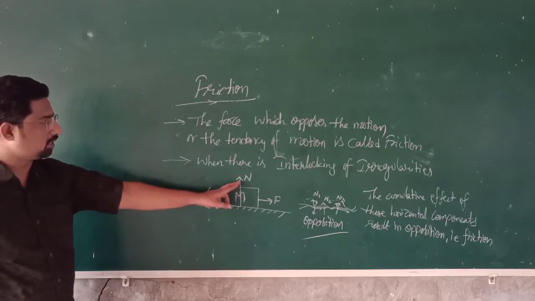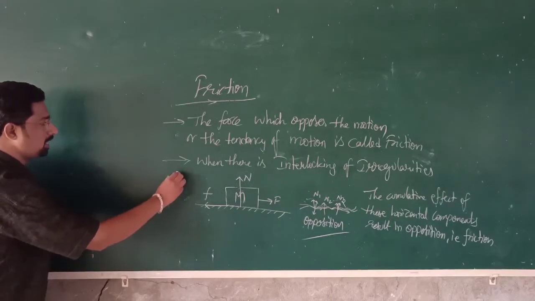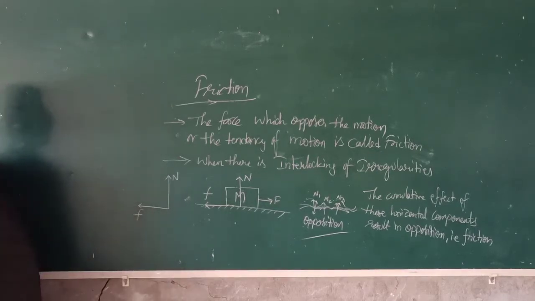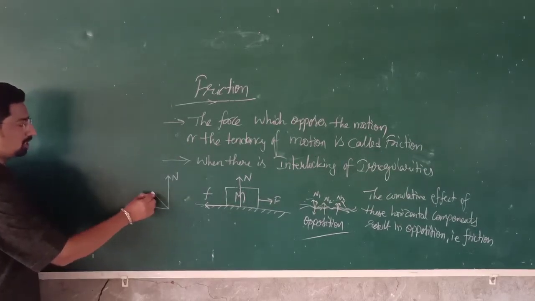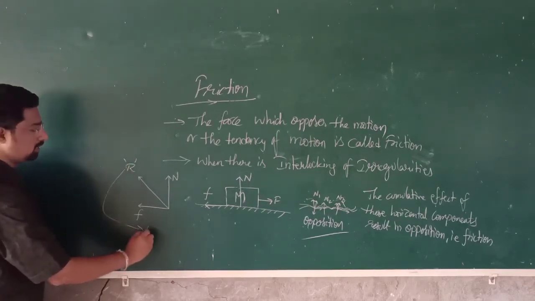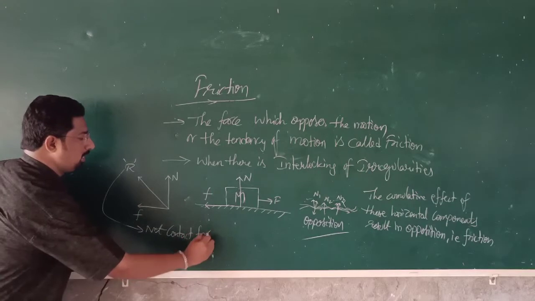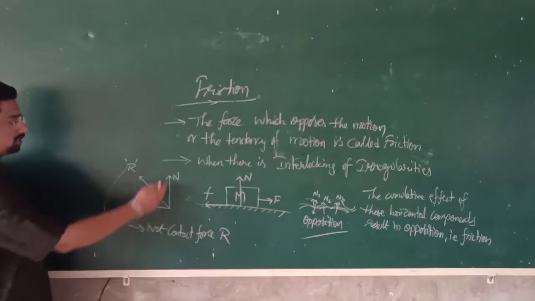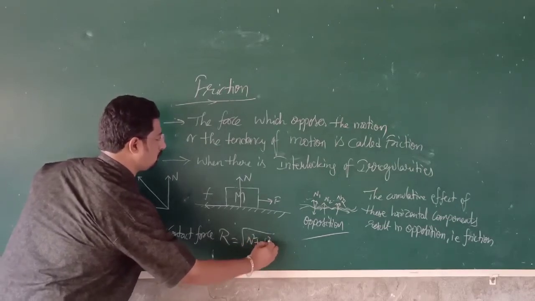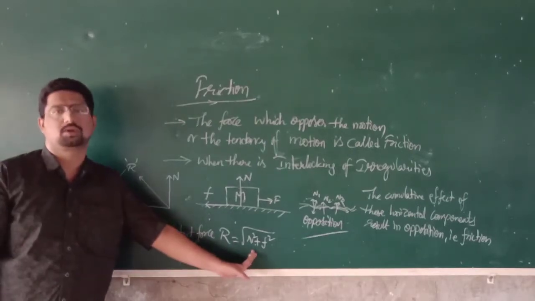So here we have two contact forces: one is the normal reaction in this direction, and another is the frictional force f. The resultant of these two forces, let it be R. This R is called the net contact force. From the parallelogram law of vectors, the net contact force R is equal to root of N square plus f square. So this is the net contact force. Okay.